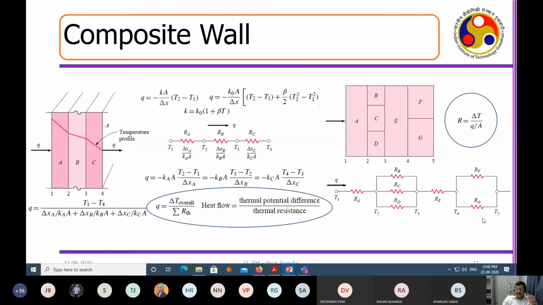You have to calculate the equivalent resistance just the way you calculate the equivalent resistance for an electric circuit. Then you put the total resistance at the bottom in order to get the total rate of heat transfer. Okay, so this is simple. R is equal to delta T by Q.